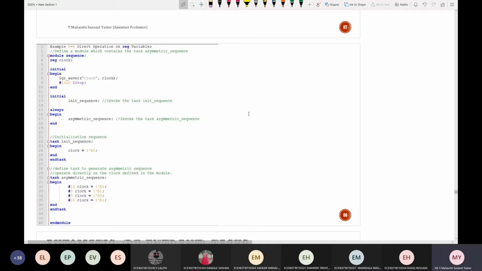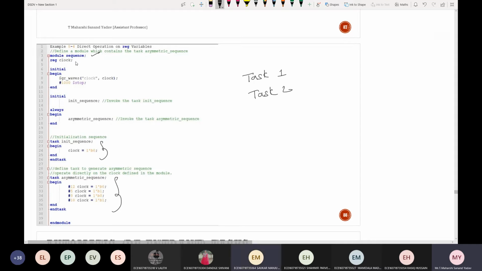Only 48 are there out of 144. Yes, Karthik. Can you explain this code? What is happening here? How many tasks am I using here? I'm using two tasks here. See, here this is task and end task, and again here also there is one task and end task.